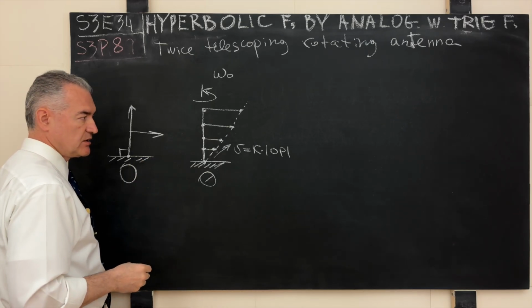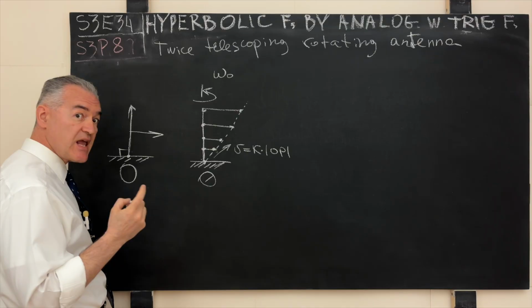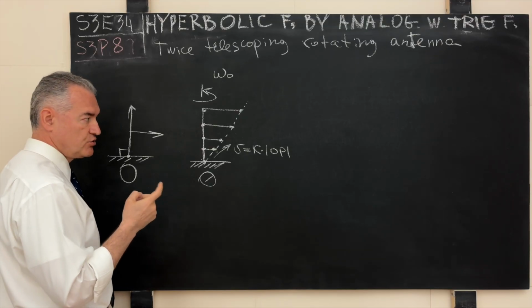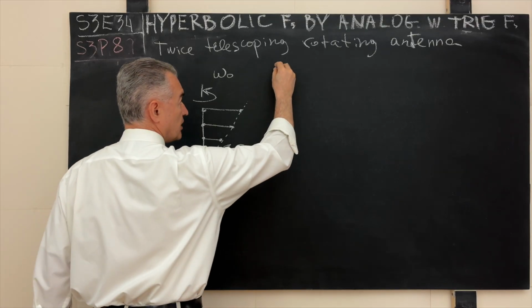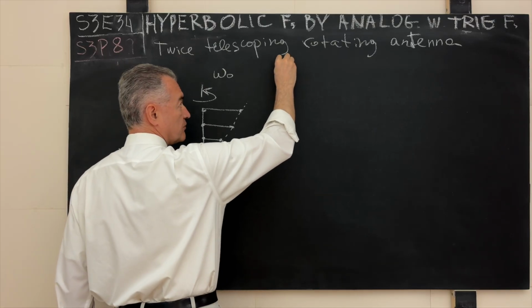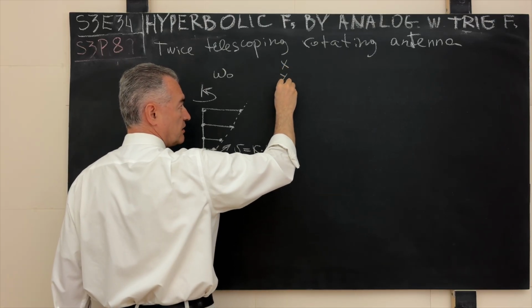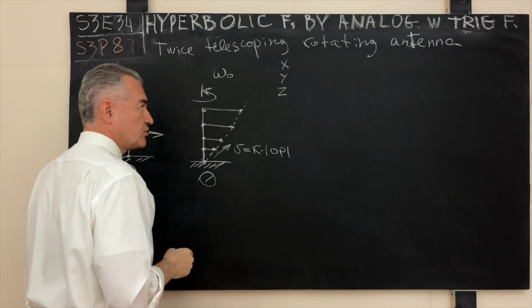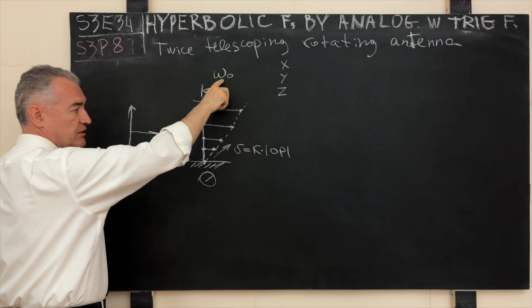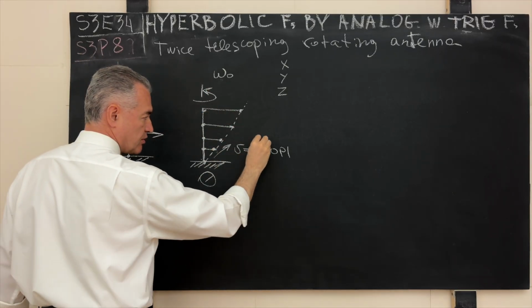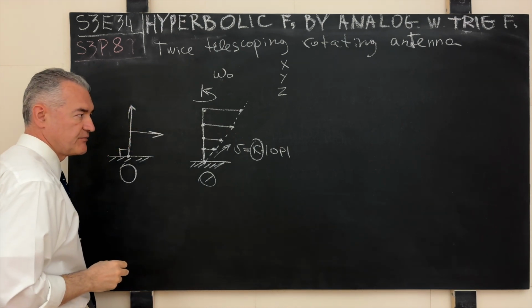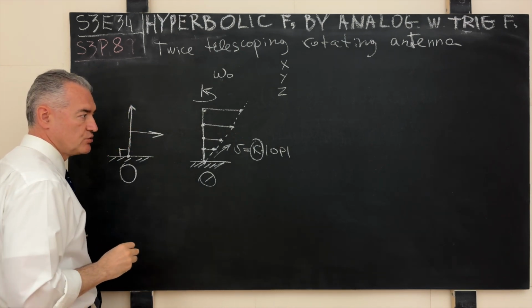That's number one. Number two, deduce the shape of the trajectory. In other words, write down the expressions for the coordinates x, y, and z in terms of the given omega 0, and let's say proportionality constant k. See if you can do it on your own.